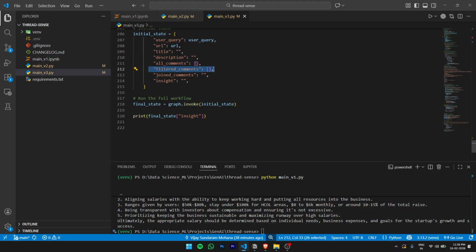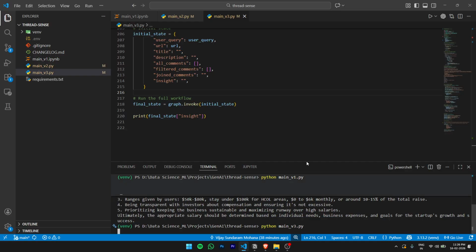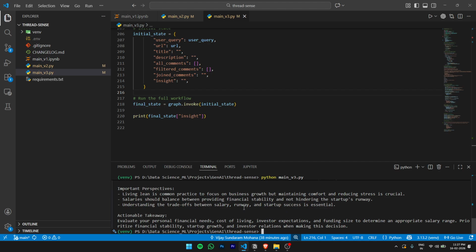I also realized that I've just put in a list. Yeah, should be fine, not an issue, I guess. And then we run this variant, right? Let me quickly modify this, call it v3, and run this. Of course, we'll go to LangSmith to see how the flow is happening this time.